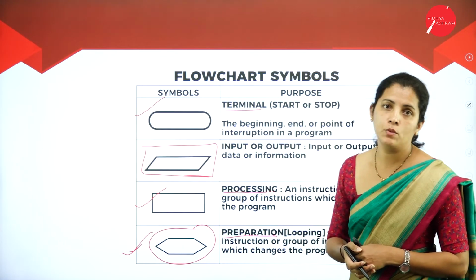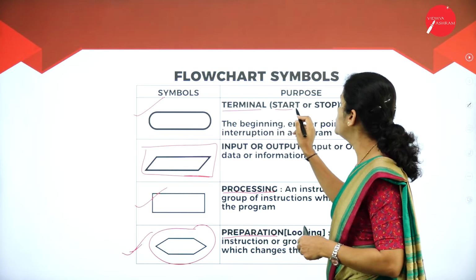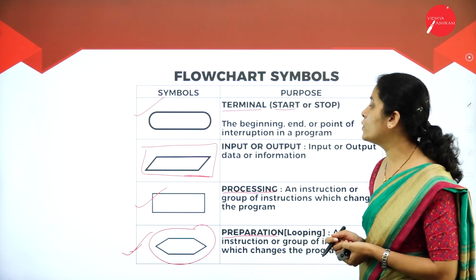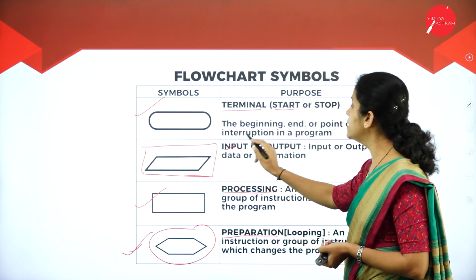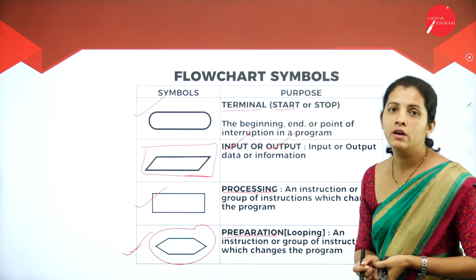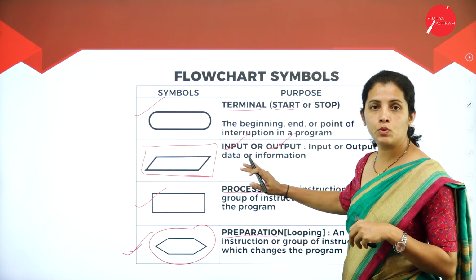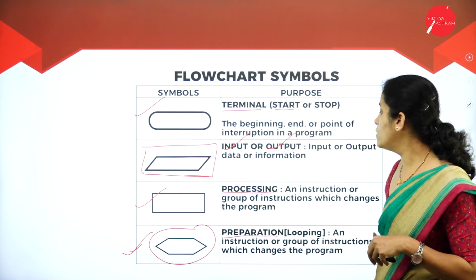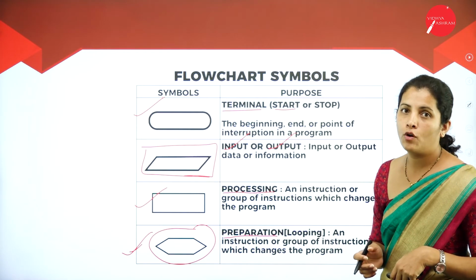To recap, at the beginning I have oval, mainly used to indicate start or stop. Then parallelogram, mainly used to represent input as well as output. Then rectangle box, mainly used to represent processing or calculation. Then preparation, mainly used to represent for loop.